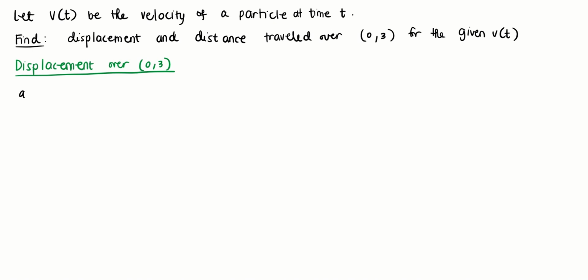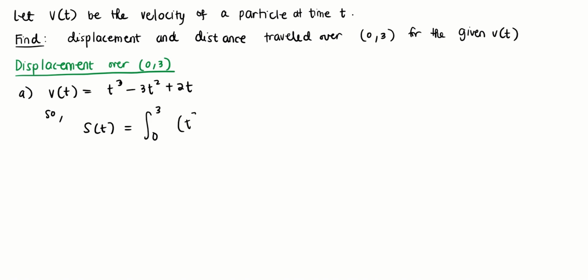Okay, for the first one, we have the function v of t, which is equal to t to the third power minus 3t squared plus 2 times t. So the displacement, that'll be, let's say, s of t. This is equal to the integral from 0 to 3 of v of t, which is t to the third power minus 3t squared plus 2t dt.